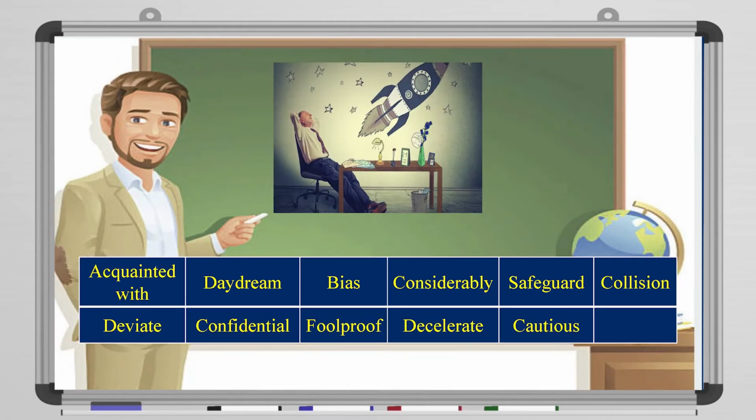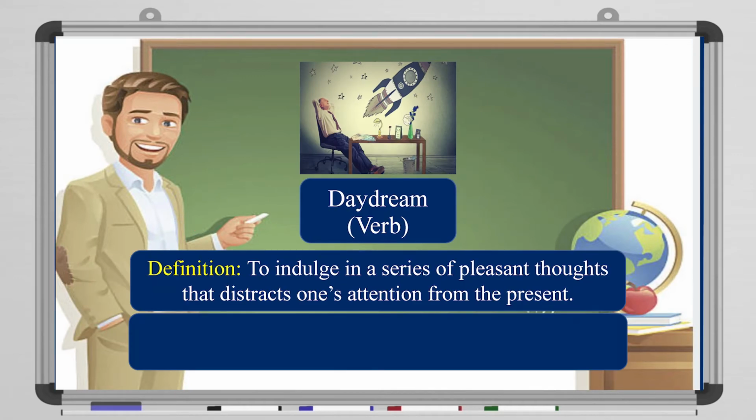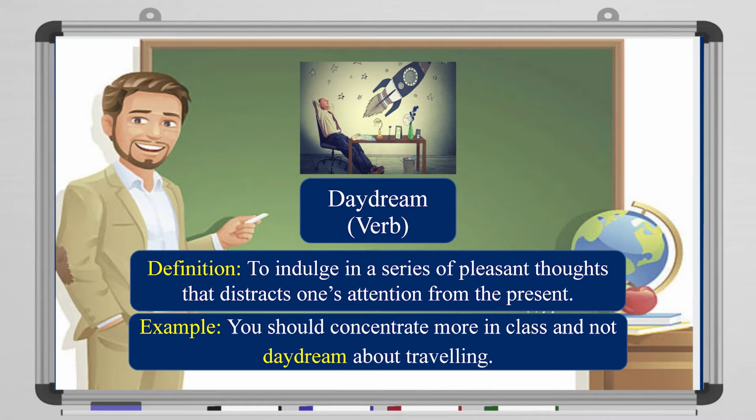Next, a man and rockets. What do you think he is doing? It's a daydream, correct. It means to indulge in a series of pleasant thoughts that distracts one's attention from the present. So, for example, you should concentrate more in class and not daydream about traveling. So pay attention to class and don't daydream to somewhere else. Okay?